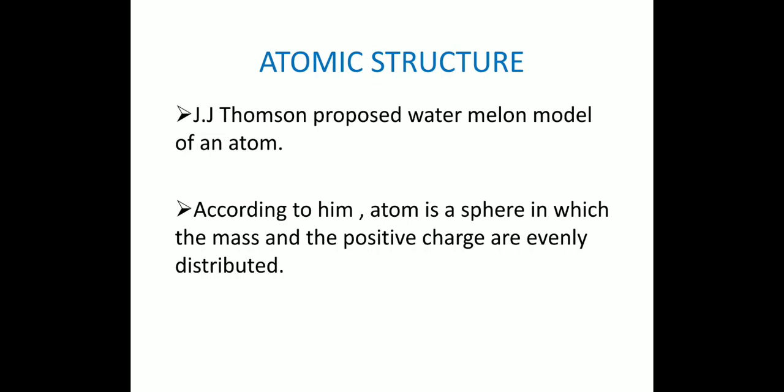The electrons are embedded within this cloud and oscillate or vibrate about fixed equilibrium positions. This model cannot explain any experimental observation about the atom.